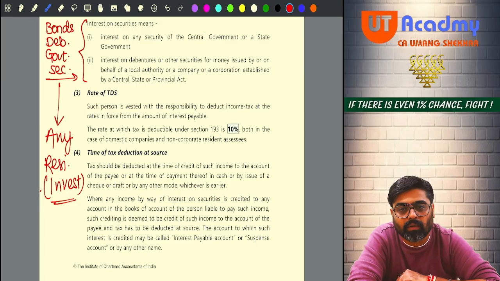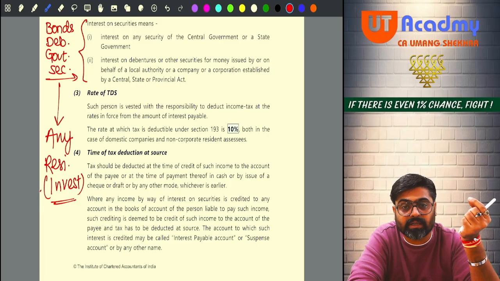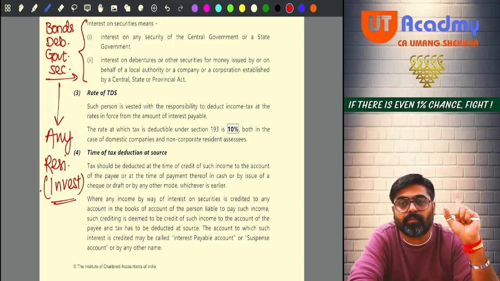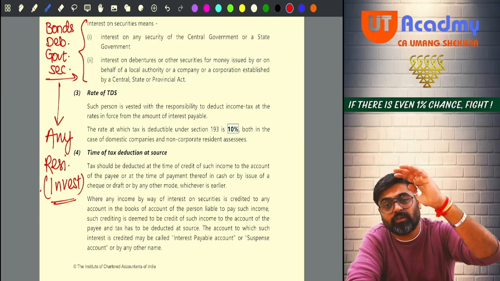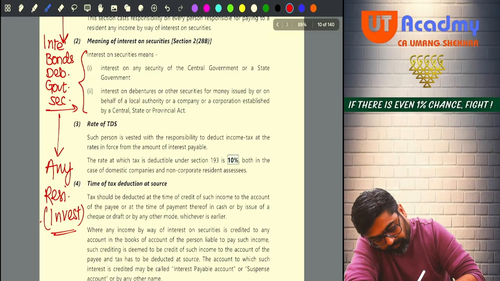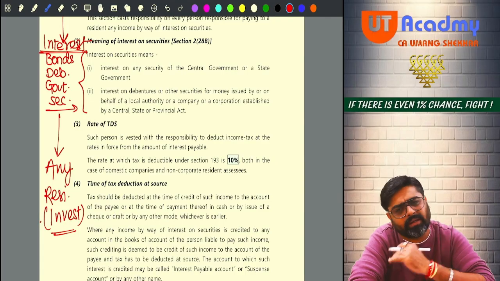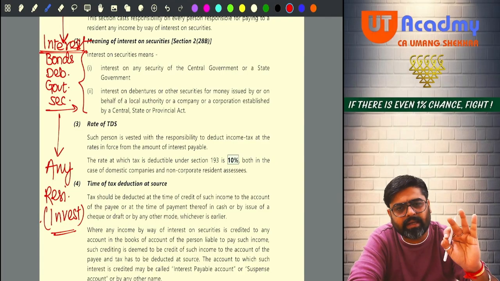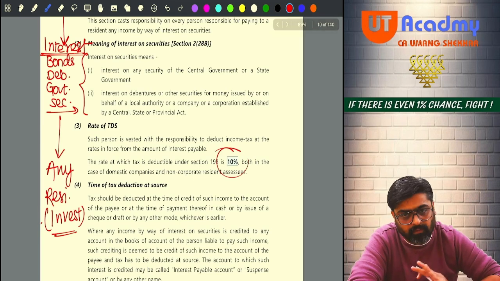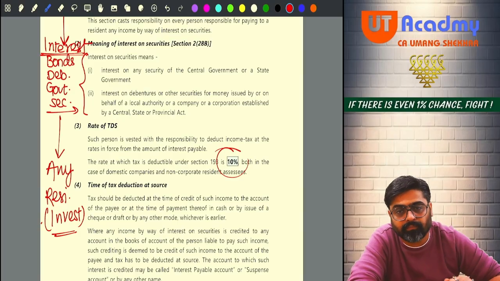So we are talking about whom? If the payee, the person receiving this interest, is a resident person, any resident person who is receiving interest on these bonds, debentures, government securities, whatever interest you are getting, on that entire interest, the TDS will be deducted at what rate? 10%. That's it. And when the TDS will be deducted, at the time of payment or credit, whichever happens earlier.